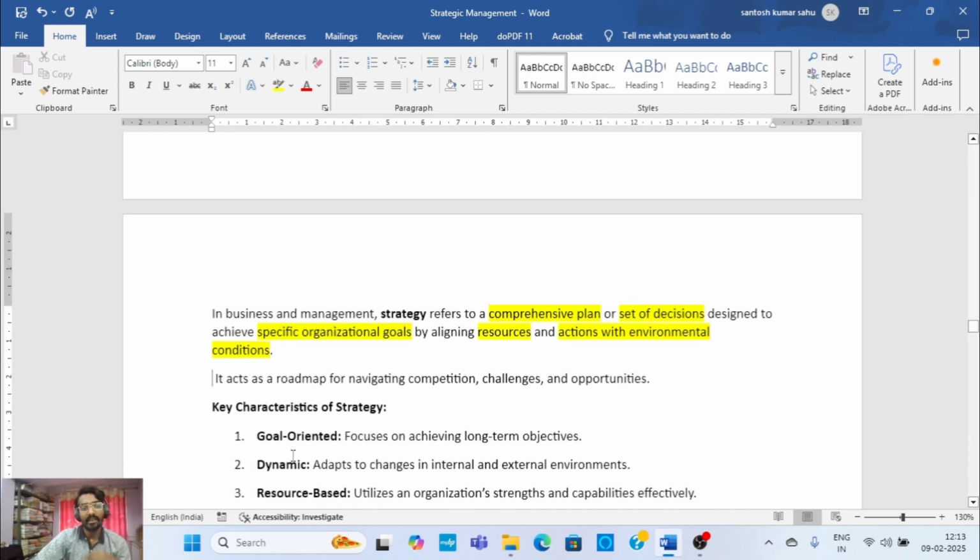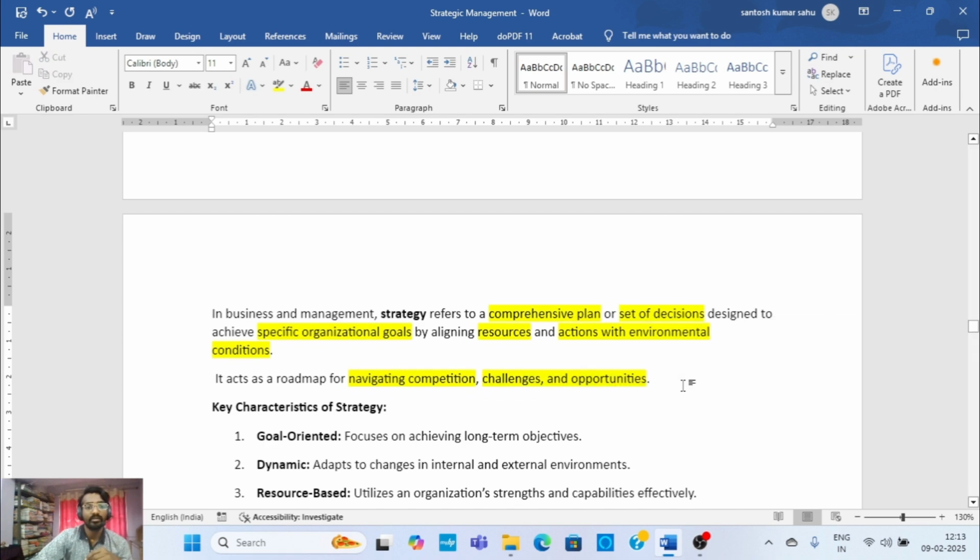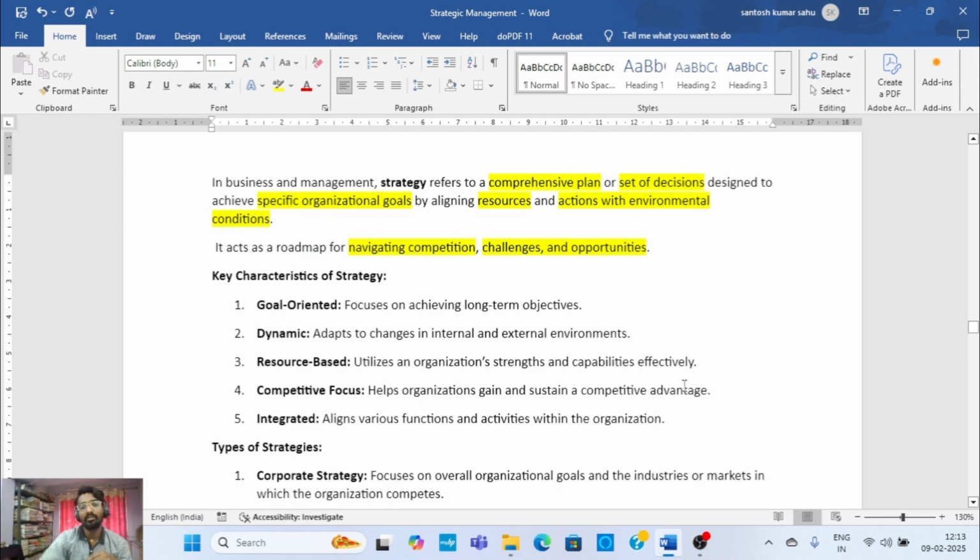Okay, it acts as a roadmap for navigating competition, challenges and opportunities. सो जितना आपका स्ट्रेटजी बेटर होगा उतना ही बेटर अपॉर्चुनिटी यू कैन गेट फॉर योर farms.